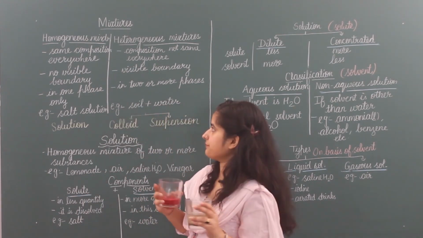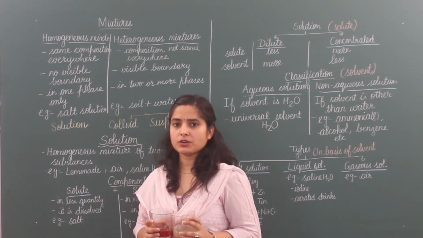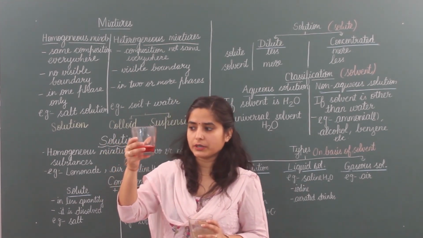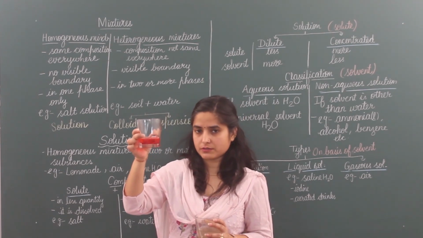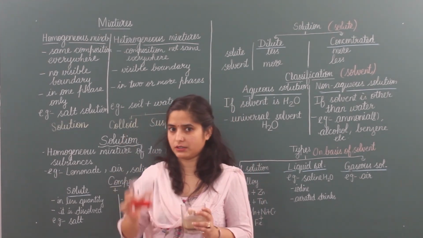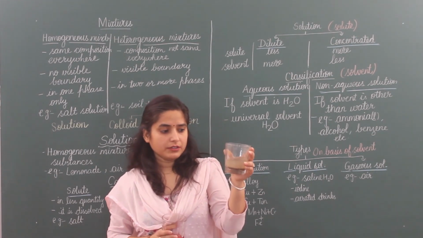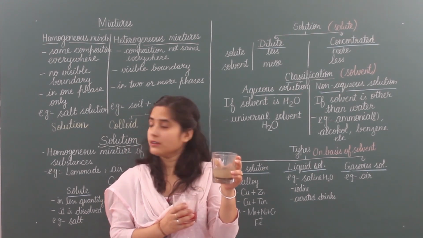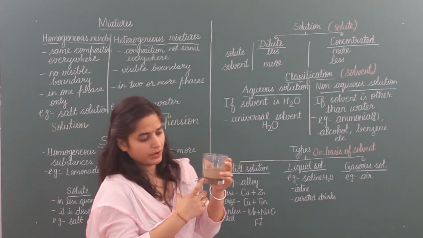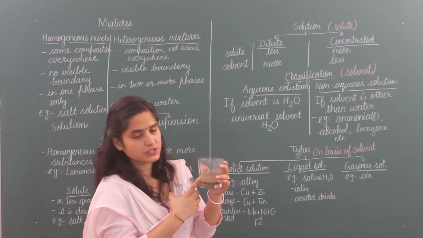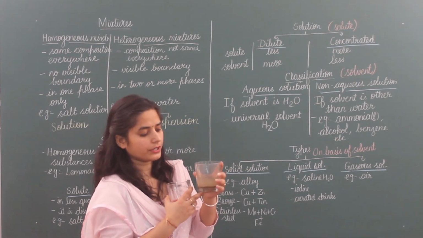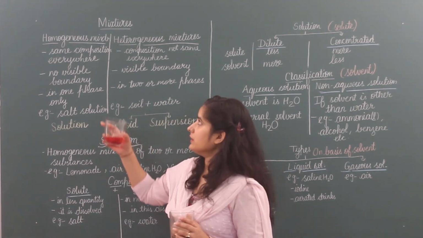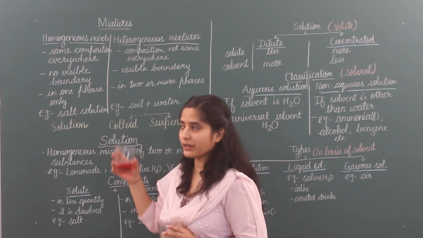These are the boundaries. Third one, in homogeneous, only one phase is there. Phase means part. The complete liquid looks like one part only, so we can say it is in one phase only. But in this heterogeneous mixture, you can see three boundaries or phases. One phase for soil, second phase for water, and third phase for floating impurities. So these were the points for homogeneous and heterogeneous mixtures, and now examples.